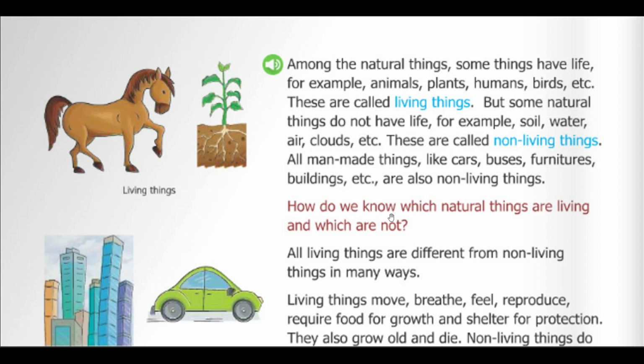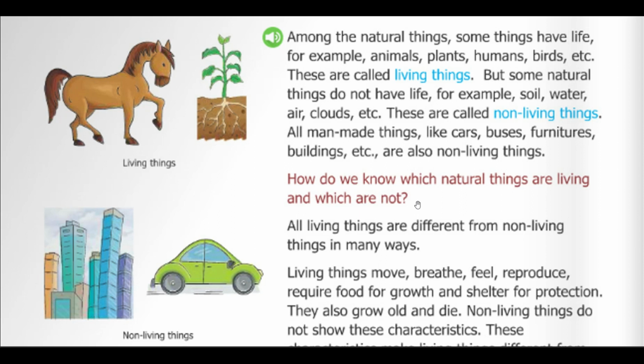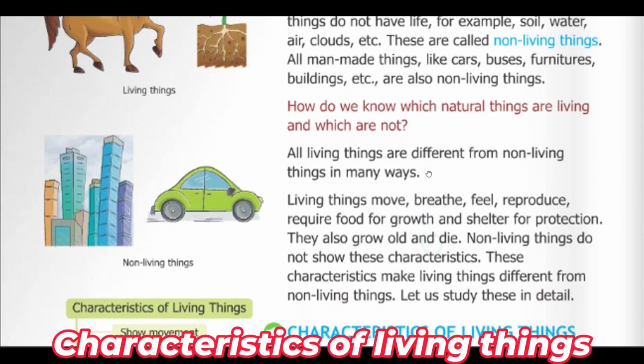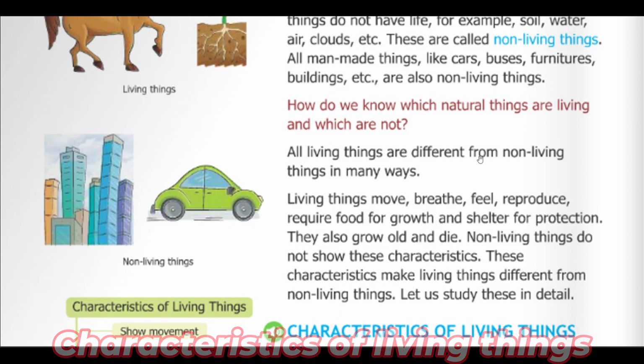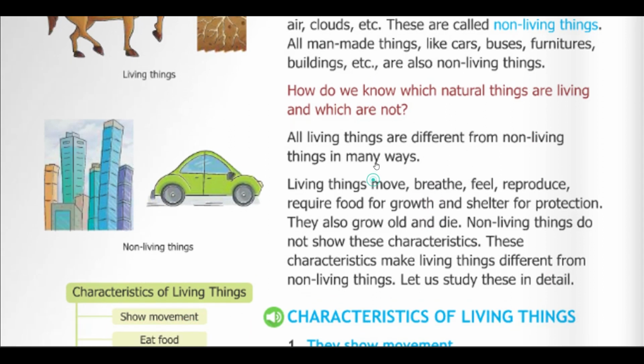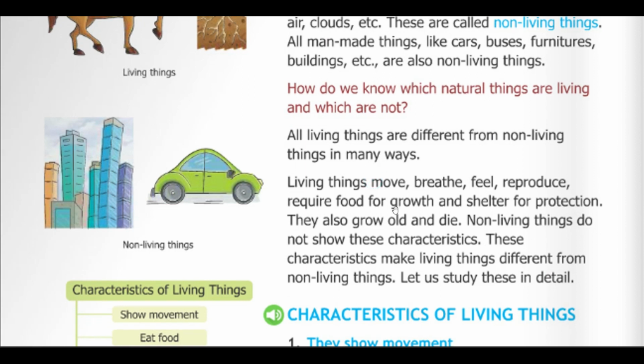How do we know which natural things are living and which are not? So kids, how do we know which things are living and which are non-living? To identify living and non-living things, we should have some criteria or characteristics. All living things are different from non-living things in many ways.